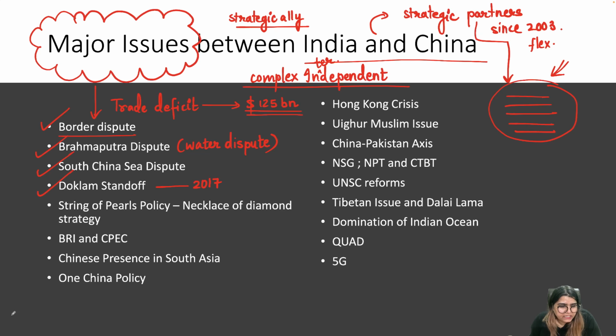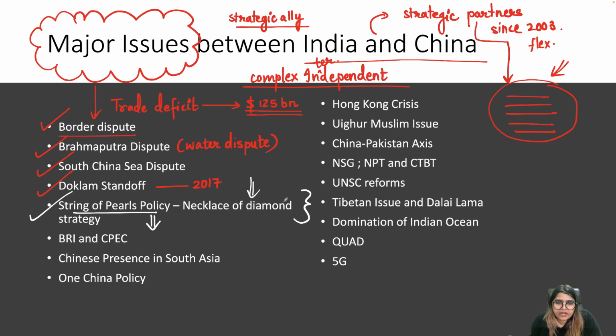Apart from that, we will also be discussing the string of pearls policy, a very, very important strategy. Although it has not been officially accepted or announced by China, foreign policy experts in India talk about the presence of this sort of strategy, the string of pearls policy, by China. And a response to this string of pearls policy is the necklace of diamond strategy.